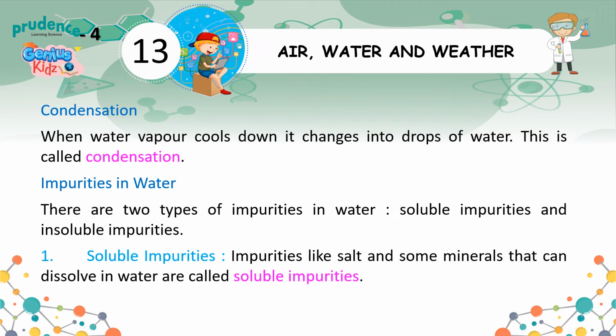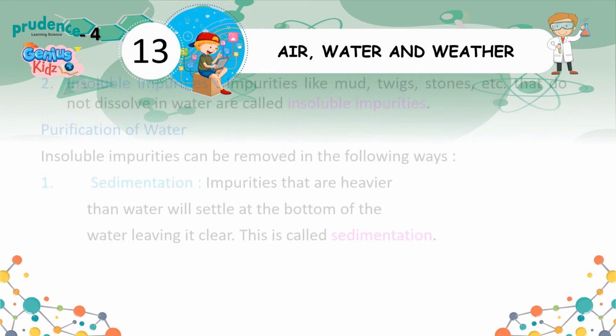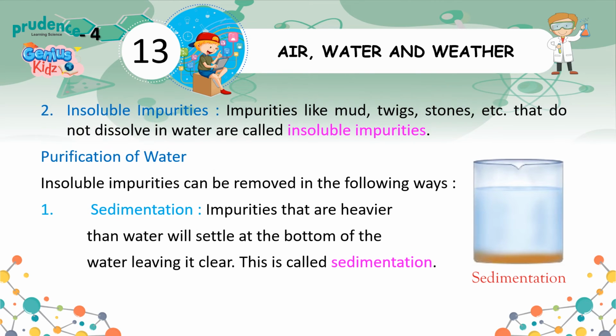Impurities in water. There are two types of impurities in water: soluble impurities and insoluble impurities. 1. Soluble impurities. Impurities like salt and some minerals that can dissolve in water are called soluble impurities. Insoluble impurities. Impurities like mud, twigs, stones, etc. that do not dissolve in water are called insoluble impurities.